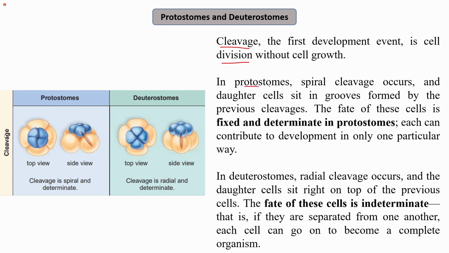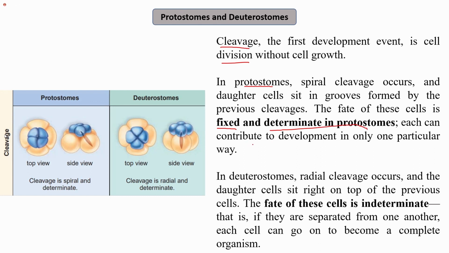So in protostomes, the spiral cleavage occurs. So you can see in the figure that in protostomes, the cleavage is spiral. This is the side view. While if we talk about the deuterostomes, the cleavage is radial, that is from the center, from the central axis. So we can say that in protostomes the cleavage is spiral and determinate, and in deuterostomes the cleavage is radial and indeterminate. So the fate of these cells is fixed in protostomes.